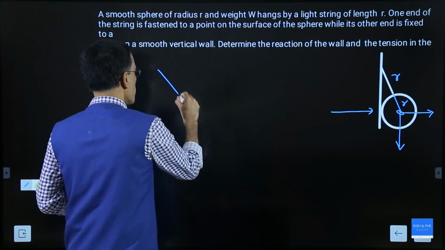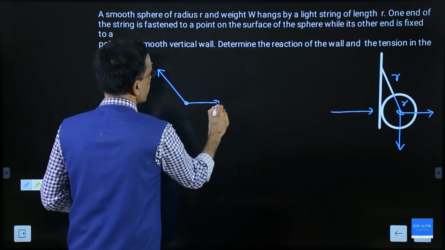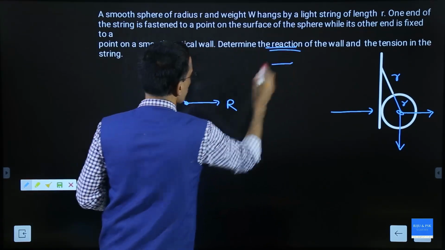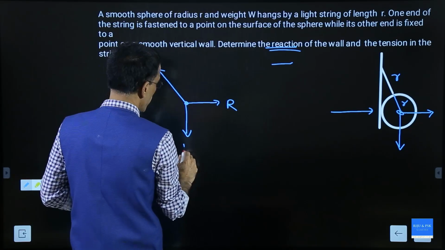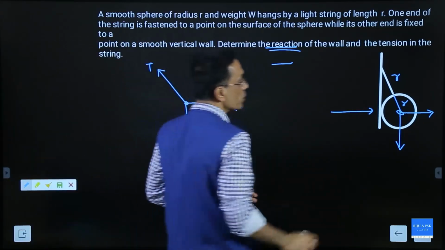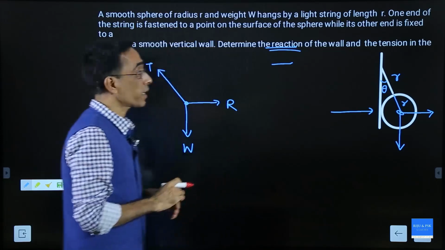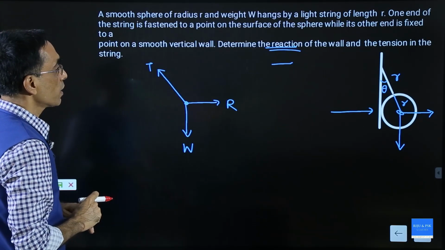This is tension, this is the reaction from the wall, and this is the weight of the body. Its weight is given as W. And this angle should have been given. This angle was in the original diagram, but it is missing here.